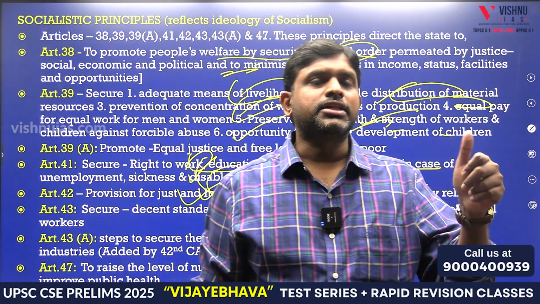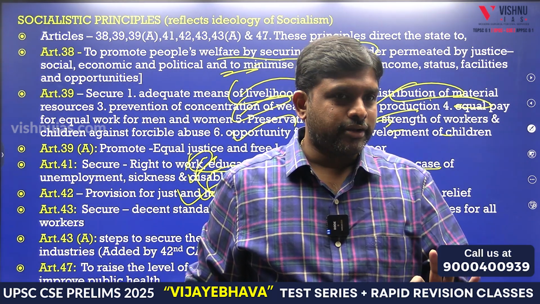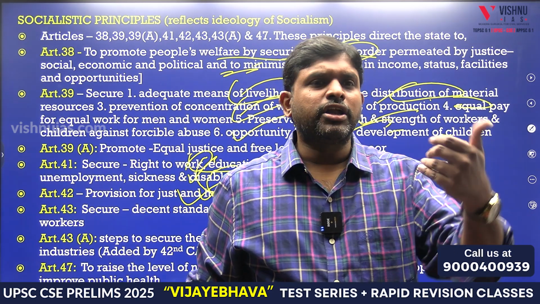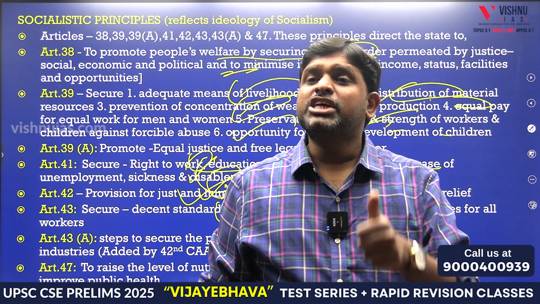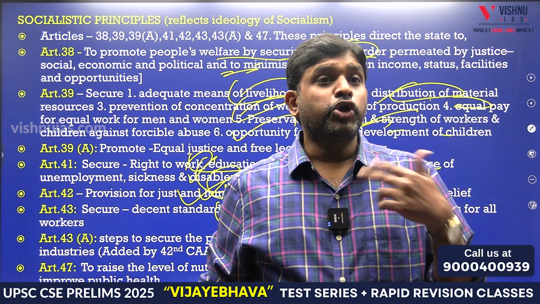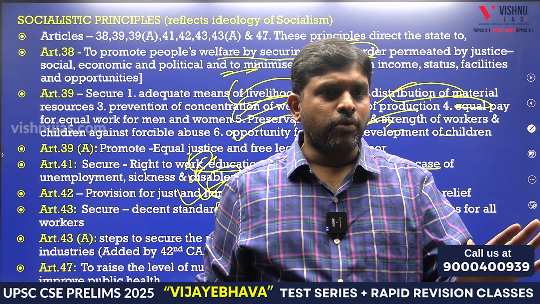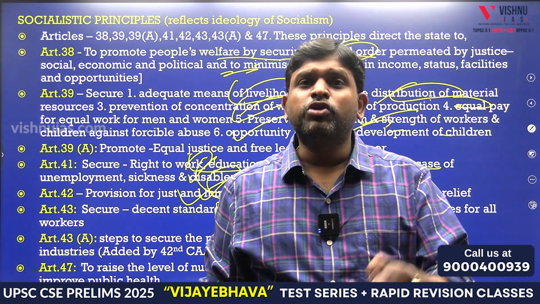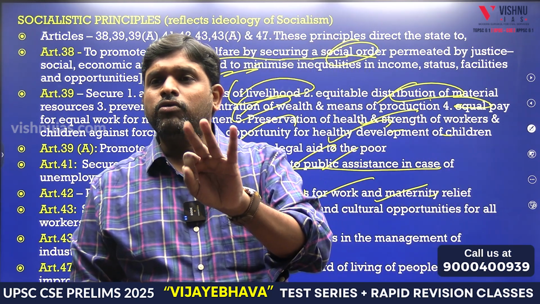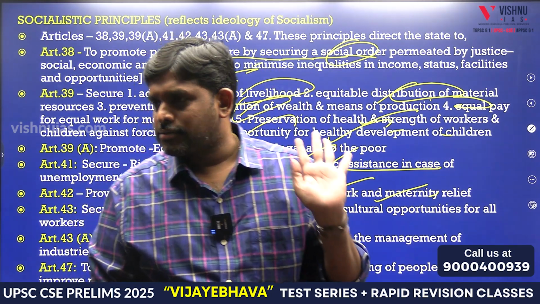Now you tell me. 36, state. 37, non-justiciable. 38 is social order. 39 is adequate means of livelihood. 40, village panchayat. 41, education and work. 42, humane conditions, maternity relief. 43, decent work. 44 we know, uniform civil code. 45, we know, 0 to 6 years. 46 also we know, weaker sections. Again 47 liquor, 48 cow, 49 monuments, 50 separation, 51 international.